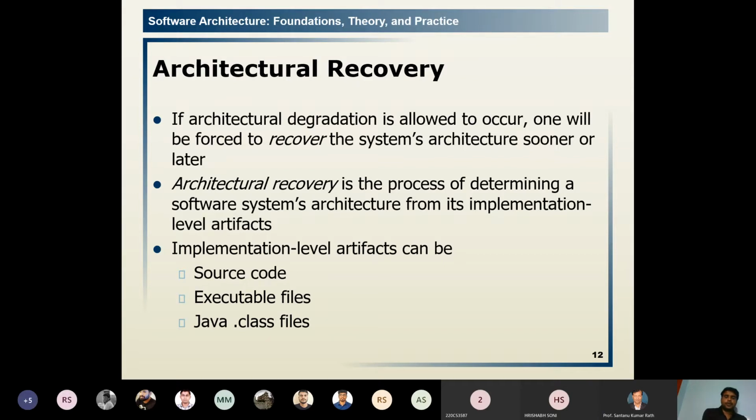The implementation level artifacts may be the source code, executable files, or Java class files. So due to these things, the architecture has to be recovered sooner or later.